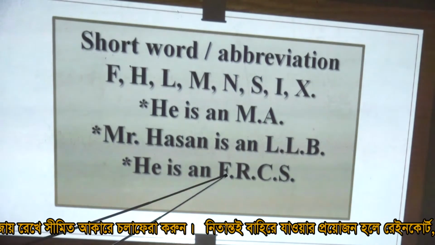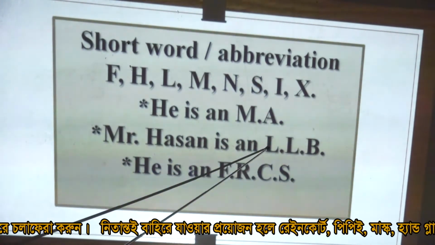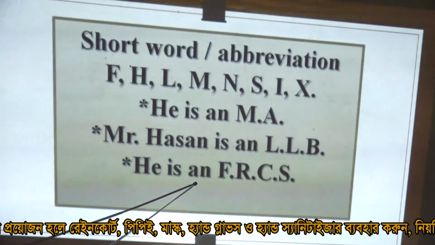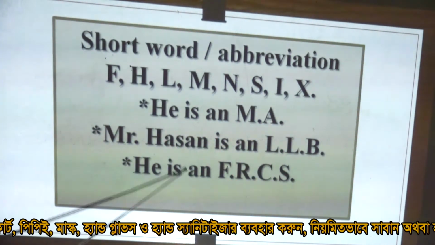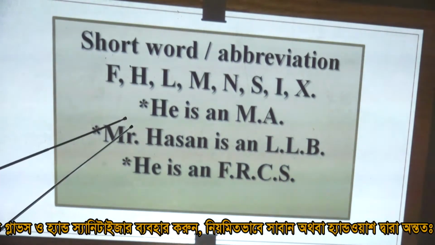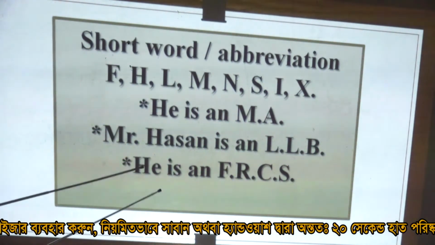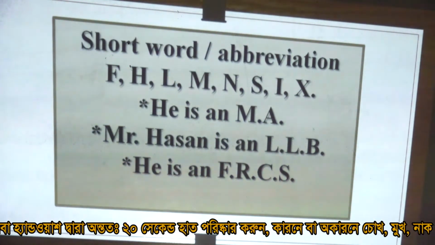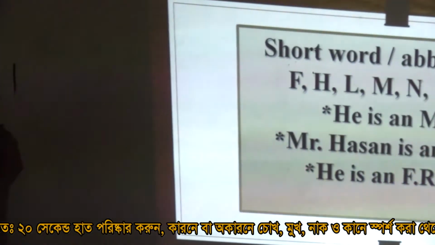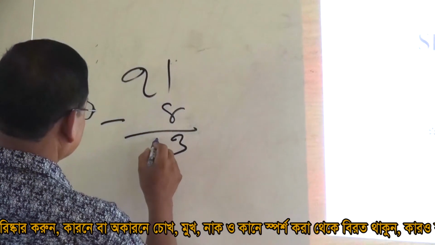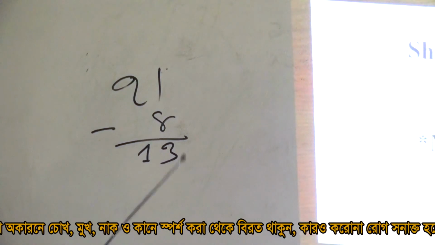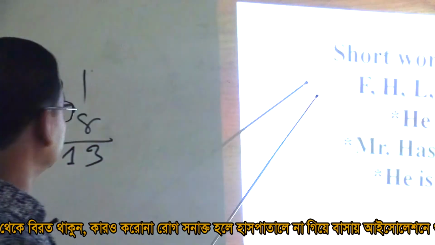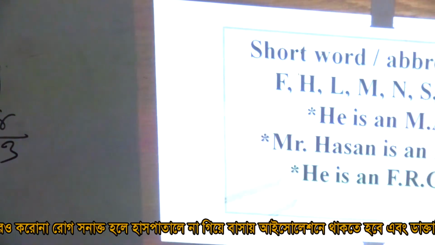He is an FRCS. Here is L and here is F, so you use an before them. Otherwise, out of 21 consonants, 21 minus 8 is 13. Before 13 letters you use a, and before 8 letters you use an.